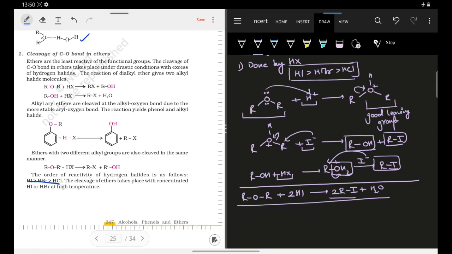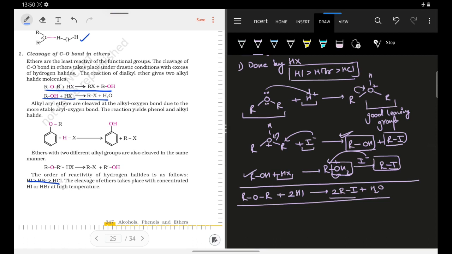Now this is the mechanistic overview, okay? So now we have understood that your ether, as they have written here, will react with HX and lead to the formation of RX and ROH. So first ROH will be formed, and your ROH can further undergo a reaction with HX to form alkyl halide. This is what I have shown in this reaction. Okay, so this much you have to remember.